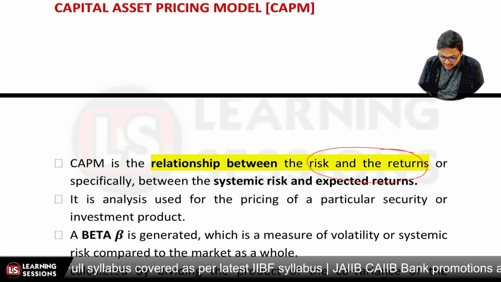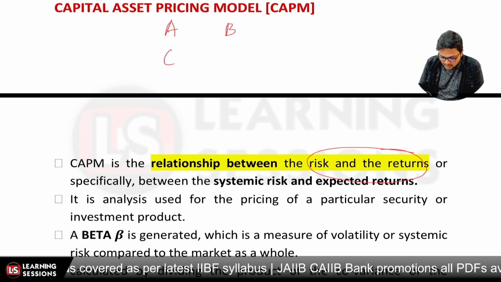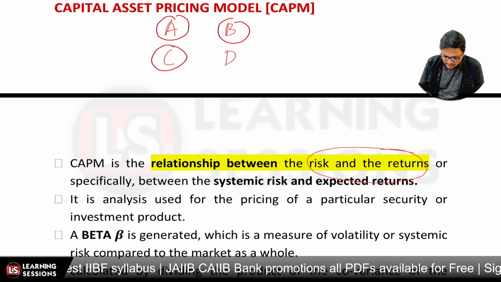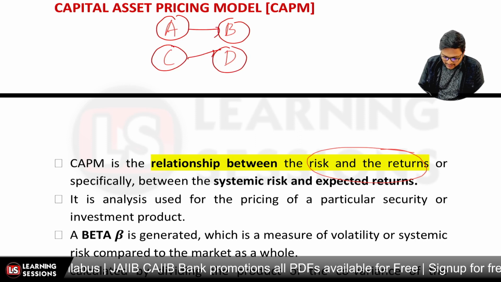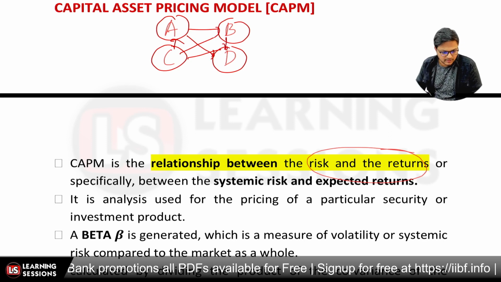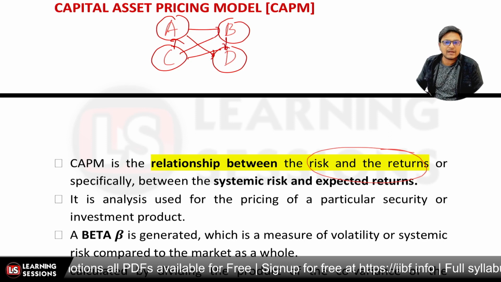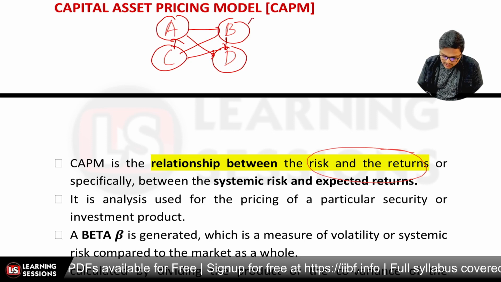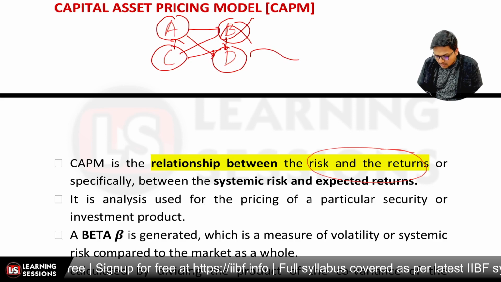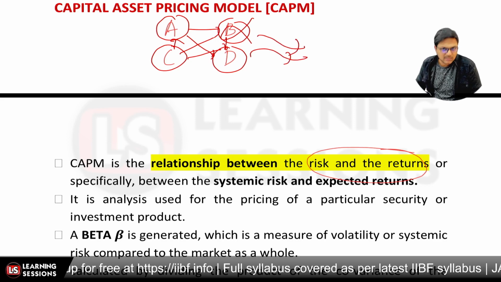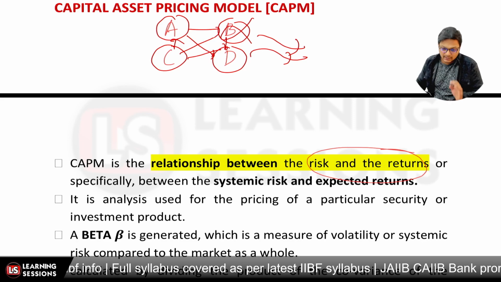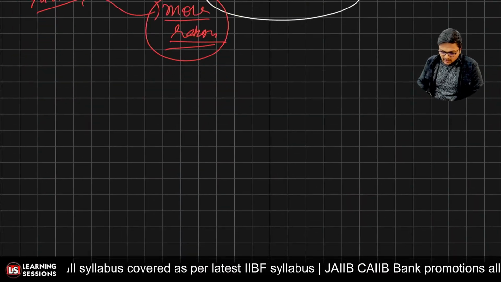Now what is systemic risk? Let's say there are 4 institutions, A, B, C, D. Okay, now these are highly interrelated, and they have interrelations with each other. Now what will happen if one of the institutions does fail? In that case it may lead to the failure of the other institutions also, right?